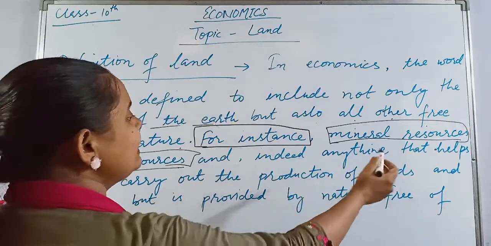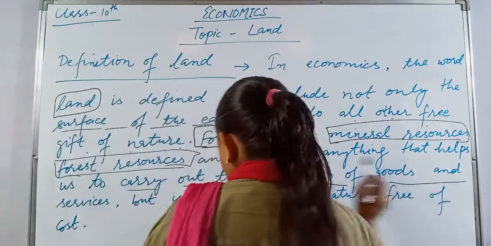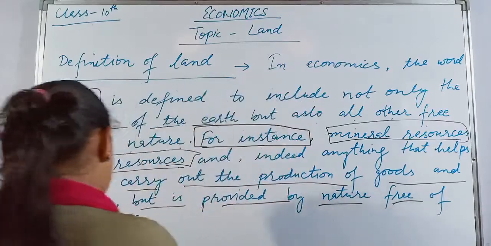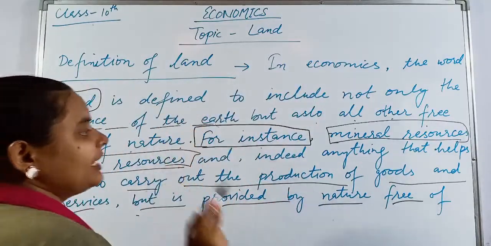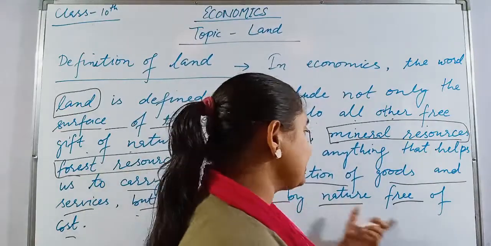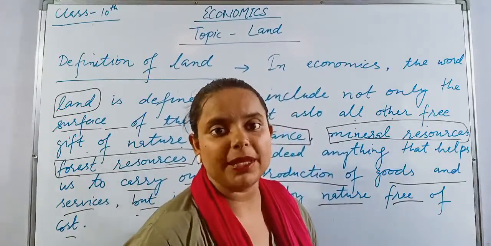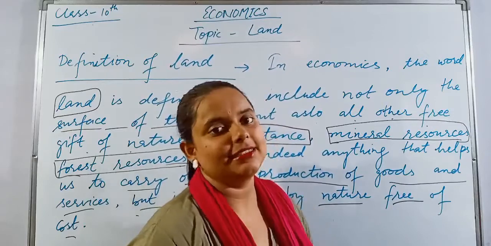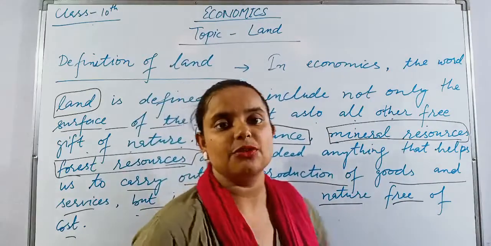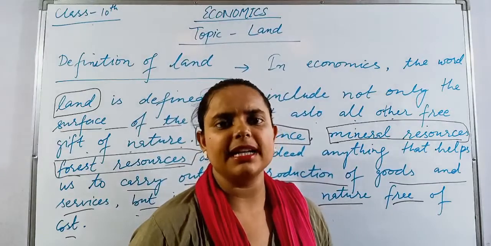And indeed anything that helps to carry out the production of goods and services but is provided by nature free of cost. Means land is provided by nature free of cost, and other gifts also, but while producing goods and services, we have to pay a cost. But otherwise land is a free gift of nature, and all the other free gifts like mineral resources, water, air, heat, forest, everything we are getting from the land.